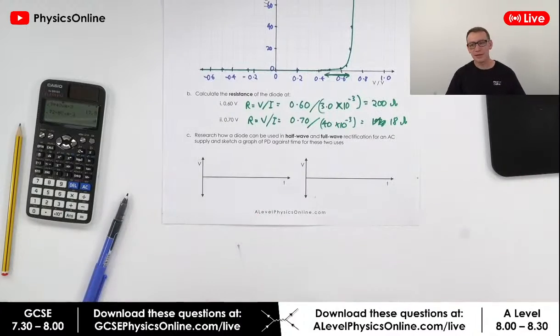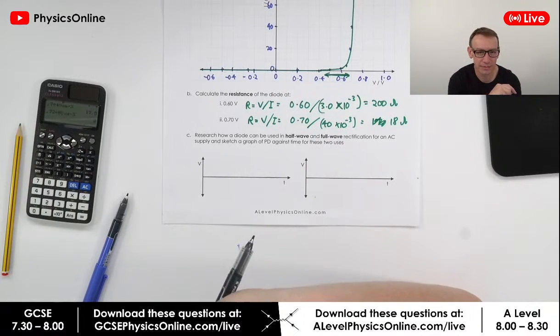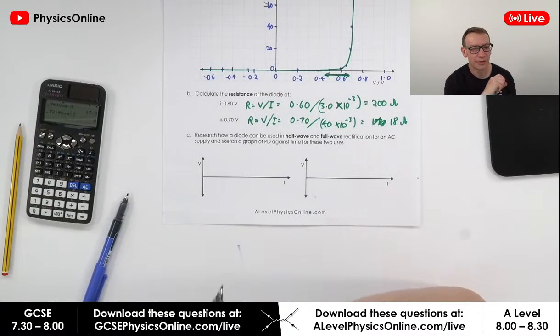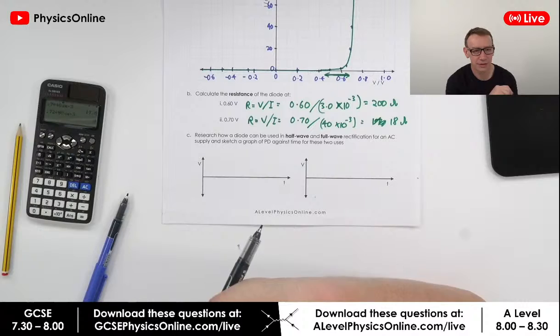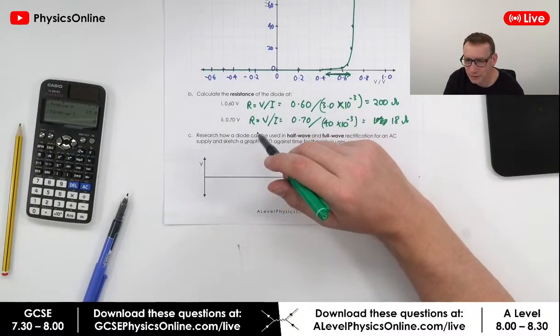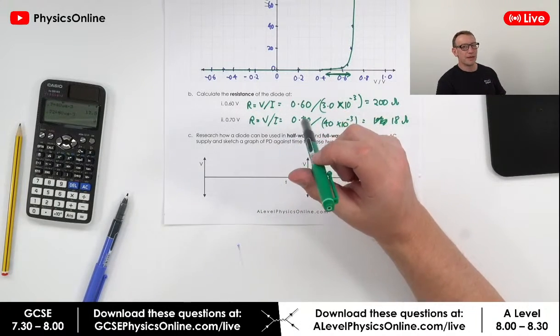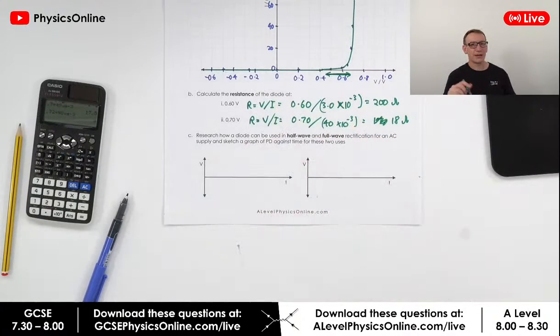Right, this is something that you can't answer in the chat. How could a diode be used in half wave and full wave rectification for an AC supply, and sketch a graph of PD against time for these two uses? Okay, so this question here is something that I've put in a book for AS students. Now, all you need to do is go to something like ChatGPT or Google or even probably TikTok now, and you can just do your own research.